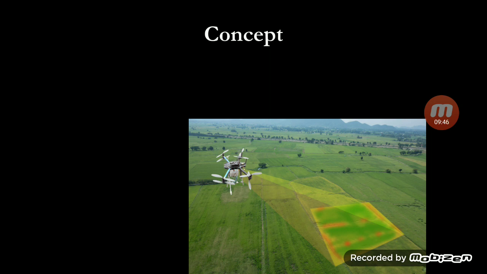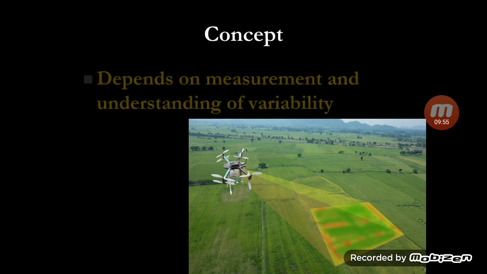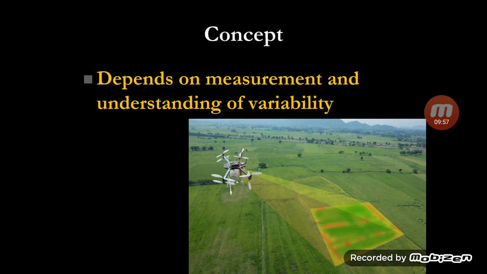Some area has a high amount of nutrients, some area has a low amount of nutrients. So this is the variability that you are understanding. If you measure and understand the variability of your farm, then you can manage precisely.